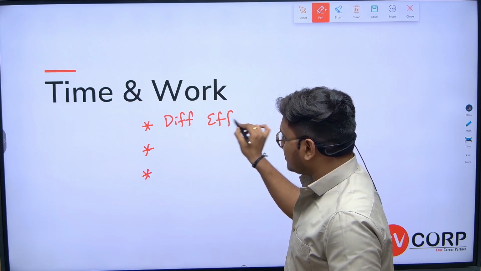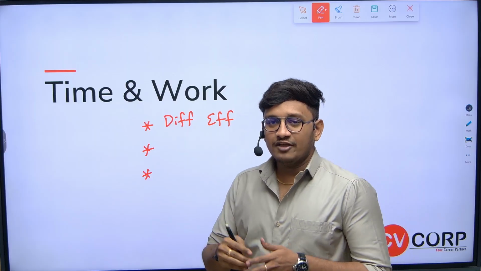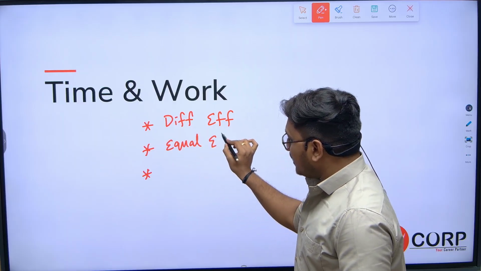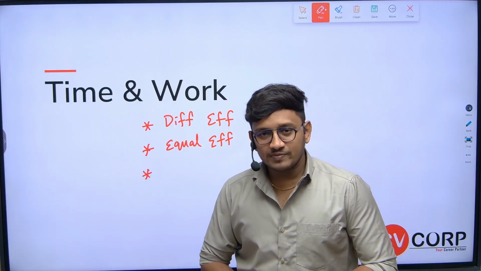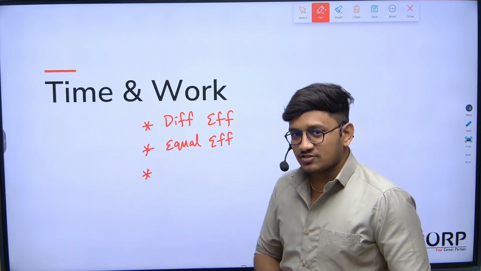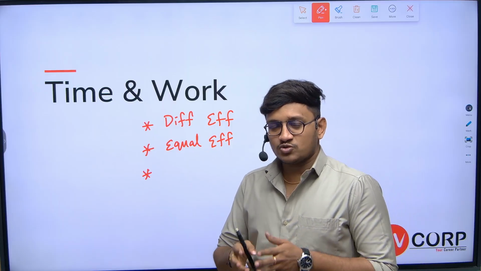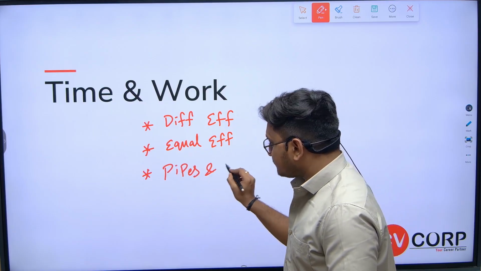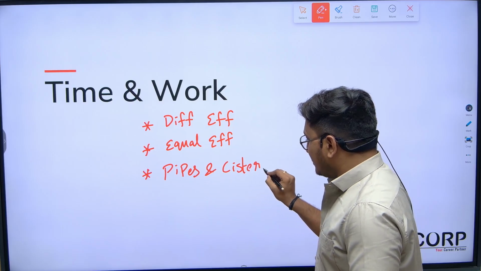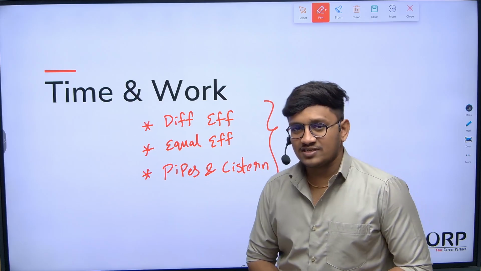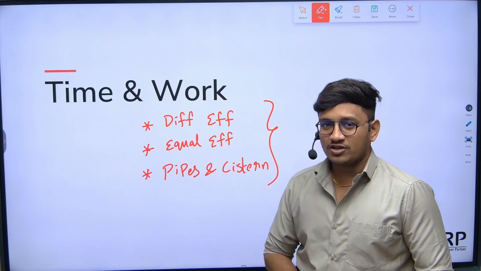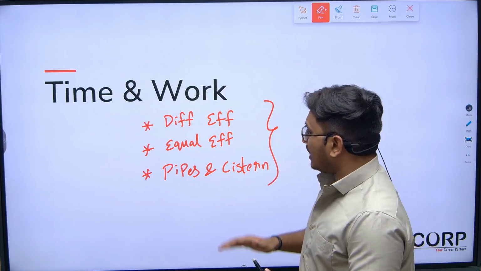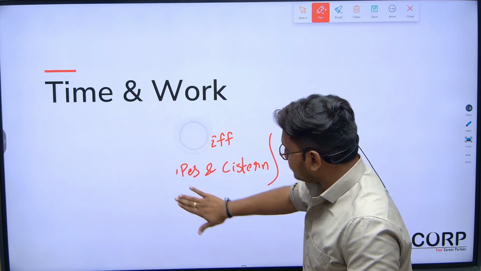First category, the problems based on different efficiencies. And next, the problems based on equal efficiencies. Of course, two days back, the majority of the students were asking about questions based on pipes and cisterns. So all these three categories of questions come under the concept of time and work. We'll discuss the questions along with the concept, like those which were asked in the previous NQT exam.